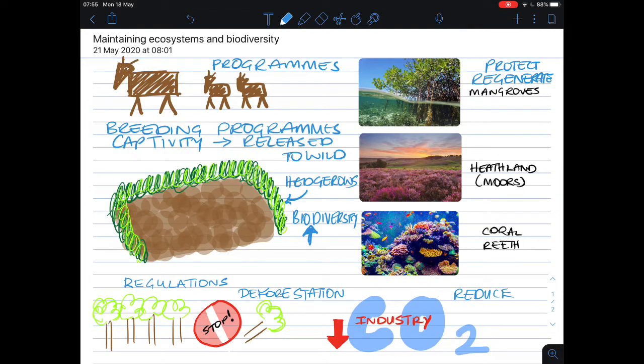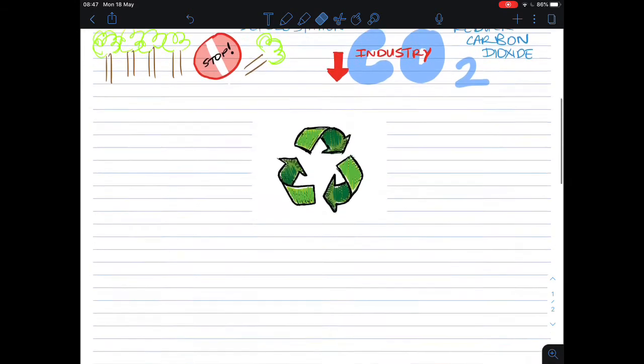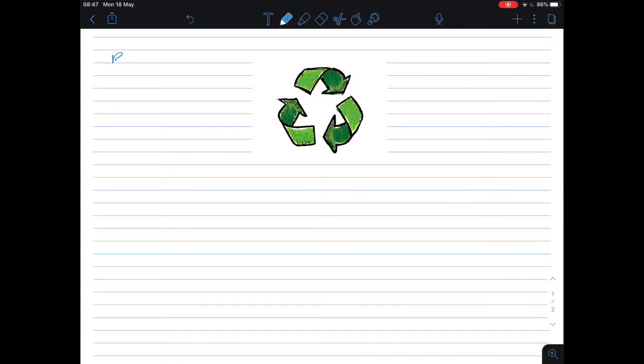Some governments have introduced regulations and programs to reduce the level of deforestation taking place and the amount of carbon dioxide that's being released into the atmosphere by businesses. This could reduce the increase of global warming. People are encouraged to recycle to reduce the amount of waste that gets dumped into landfill sites. This could reduce the amount of land taken over for landfill, leaving ecosystems in place.